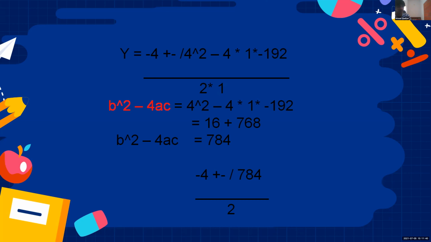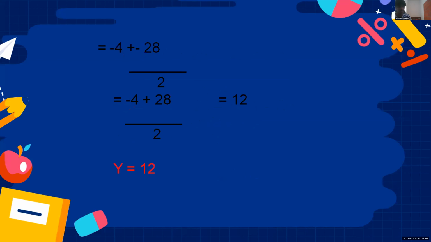So now let's find what b square minus 4ac is. B square minus 4ac is 4 square minus 4 into 1 into minus 192. That is 16 plus 768, and b square minus 4ac is equal to 784. Now when we substitute this value in the quadratic formula, minus 4 plus or minus root of 784 by 2 is equal to y. So the root of 784 is equal to 28. So when we substitute 28, it will become minus 4 plus or minus 28 by 2.